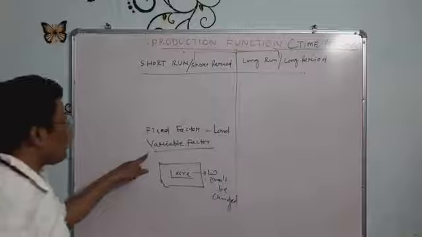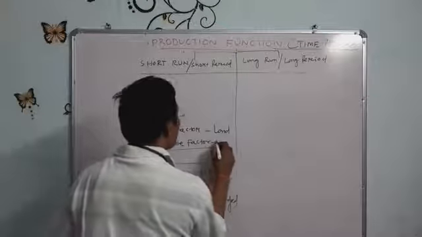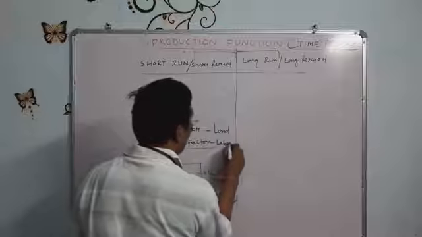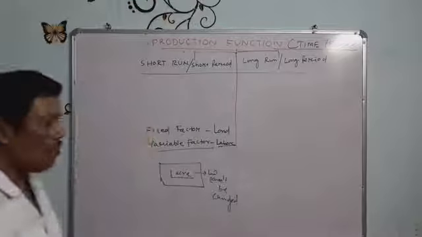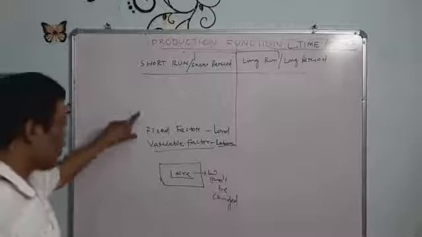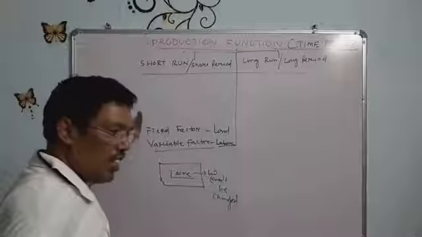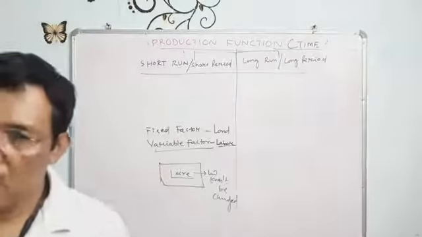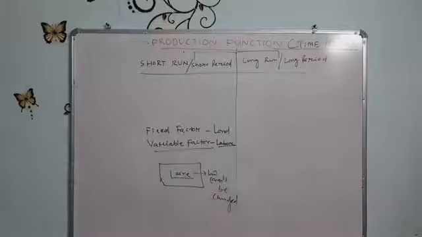The variable factor may be changed, and that variable factor is labor. Whenever there are factors which are constant and cannot be changed, these are called the fixed factors. And when some factors are changed, they are called the variable factors.